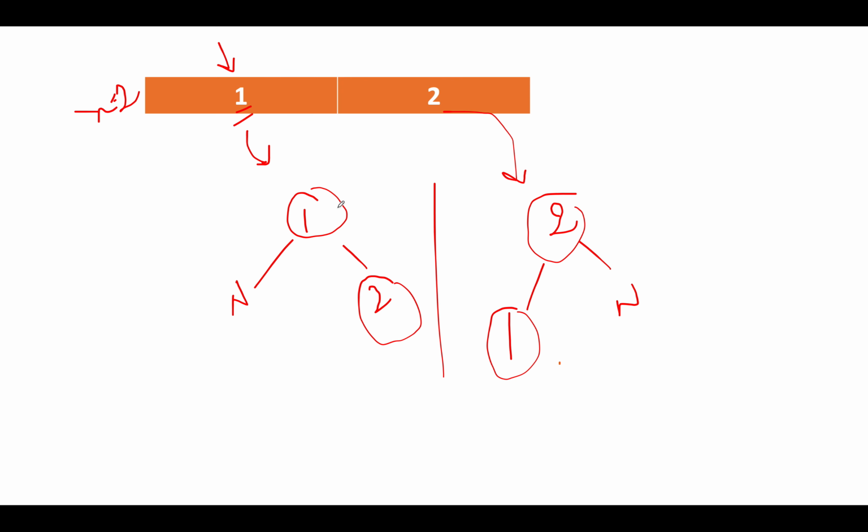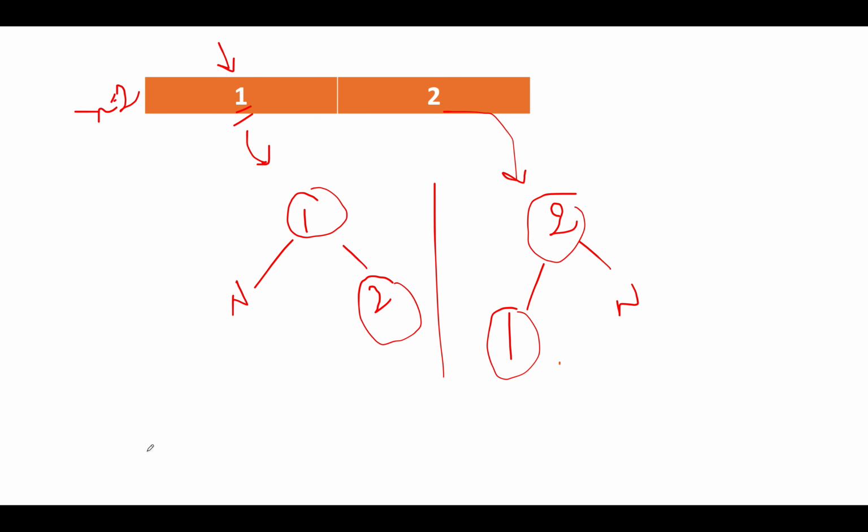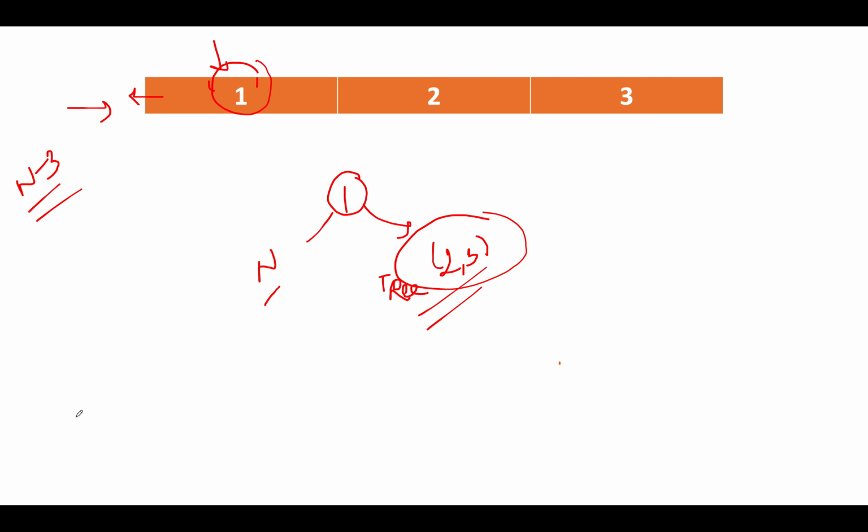For the size 2, how many unique BSTs are possible? Only 2. So here we can say that we can use the value computed from the previous step for the total number of trees that are possible using 1 and 2 to compute the total number of trees that are possible using 2 and 3, because structurally there is no difference.